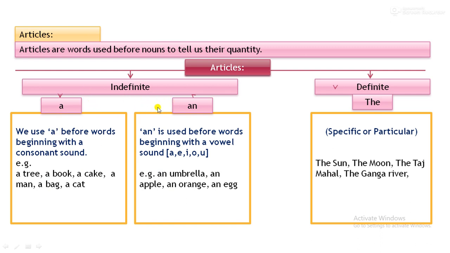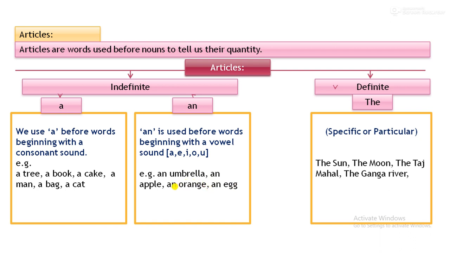Articles a and an are used with singular countable nouns. We use article a before words beginning with a consonant sound. For example, a tree, a book, a cake, a man, a bag, a cat, etc. Article an is used before words beginning with a vowel sound.